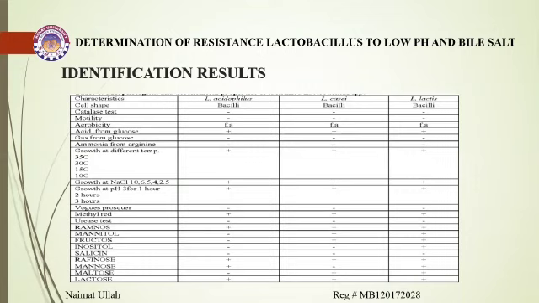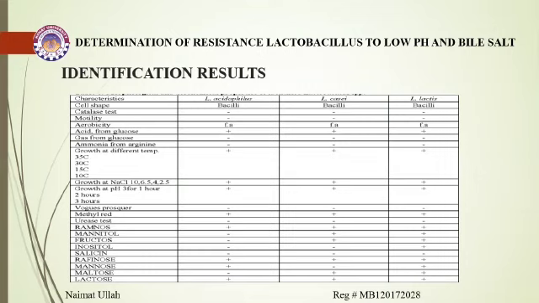Motility tests for these three species, Lactobacillus acidophilus, Lactobacillus casei, and Lactobacillus lactis, are also negative. Growth at NaCl is positive for these three species. Methyl red tests are positive. Rhamnose tests are also positive.